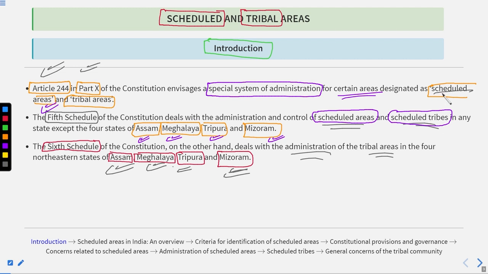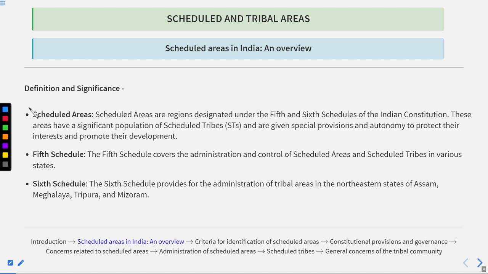But we didn't get any proper definition that totally describes the scheduled areas and the tribal areas. So that's why we have to include the definition here: definition and the significance. So basically, if we talk about it, the scheduled areas are the regions.